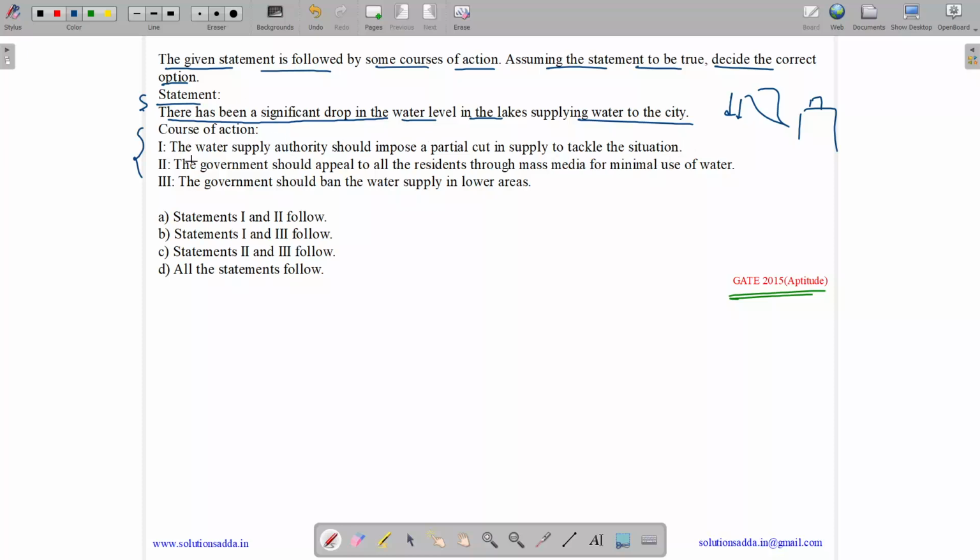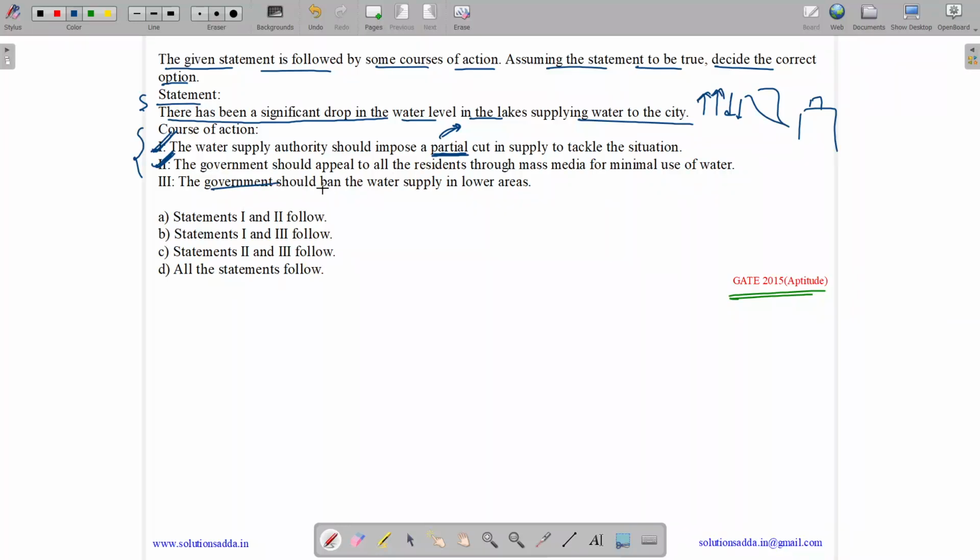The courses of action are, the water supply authority must impose a partial cut in supply to tackle the situation. Can we do this? Yes. As it is a partial cut, we can reduce the water supply by some amount so that lakes can replenish again, and we can then give proper supply to the city. The government should appeal to all the residents through mass media for minimal usage of water. Yes, if the citizens use less water, then automatically the consumption will reduce and lakes will replenish.